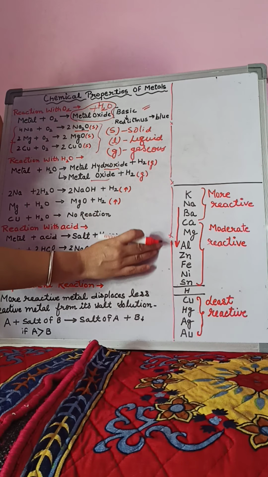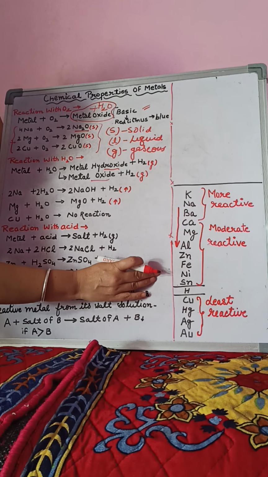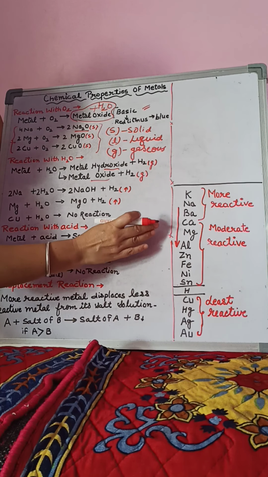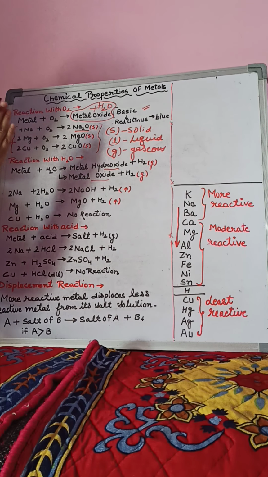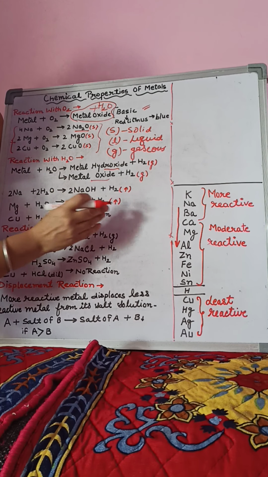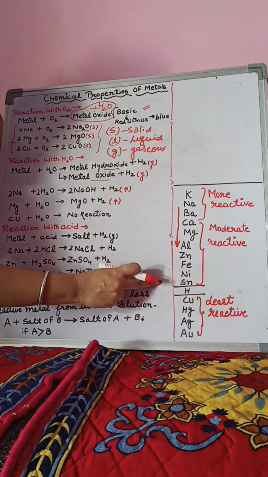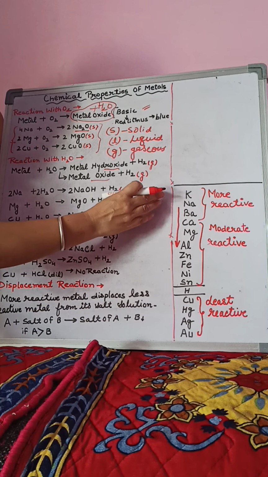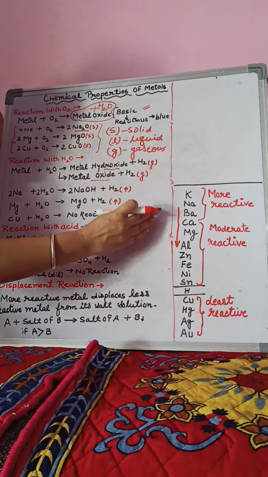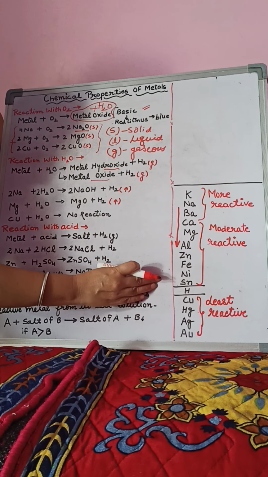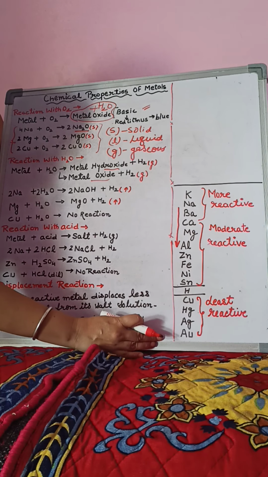As you can see, I have written some of the metals in a sequence and this is the reactivity series. What is this? This is the reactivity series. The reactivity series is the arrangement of metals in decreasing order of their reactivity. At the top the most reactive metals are arranged, whereas as we go down in the series, the reactivity of metals decreases.